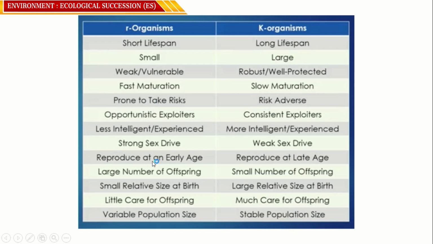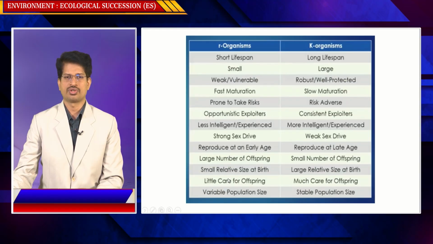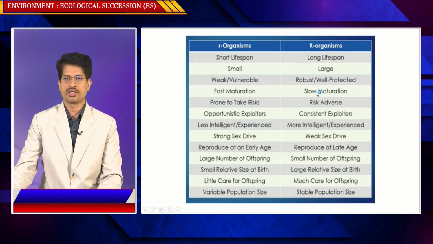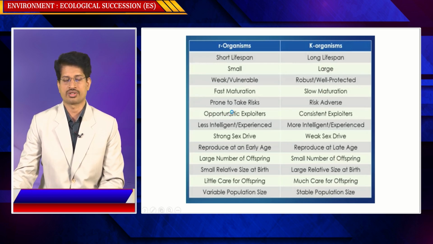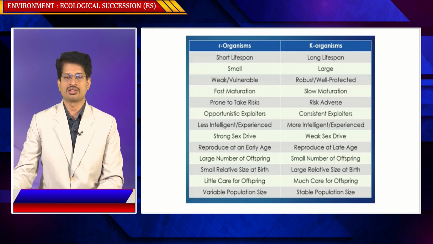So in this process, the parental care taken in K organisms is of a longer duration, whereas in the case of R selection, the care taken is less.